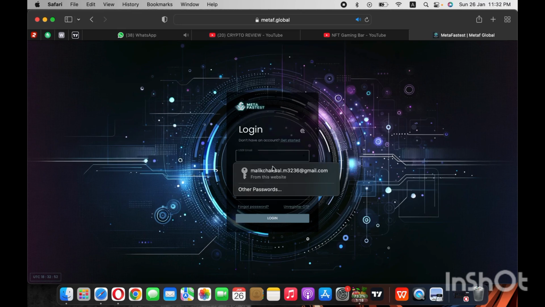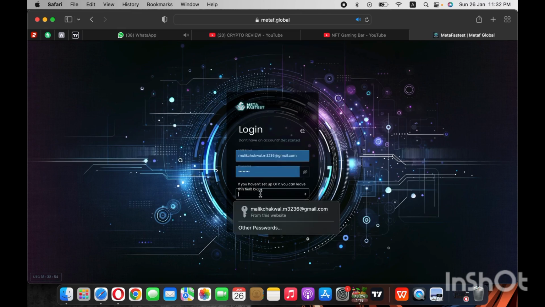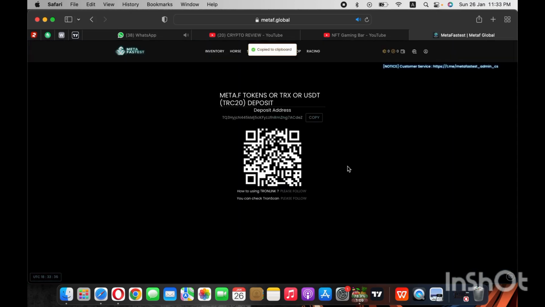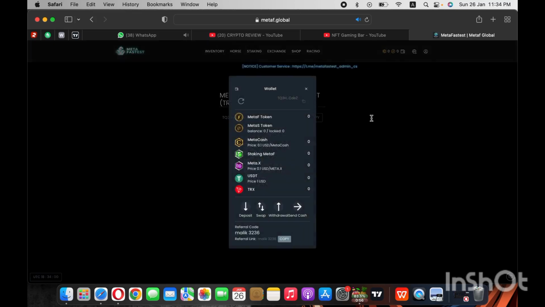So I have already an account on this project, so simply I can log in to my account, and then I will tell you about this project, how it works, and how much you want to invest in this project. Simply send your money, and your investment will be added in this project. So it's a very simple and easy method, and it gives you a very big profit in future. I will tell you about how you can get more money from this project. And a coming soon feature was also available in this project that gives you a very big profit. So must participate in it, and it's a very simple and easy method for investing.